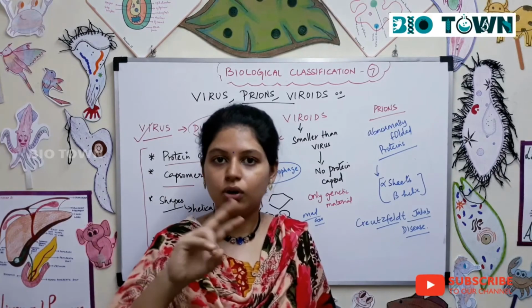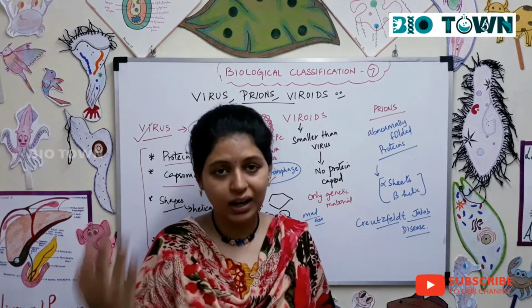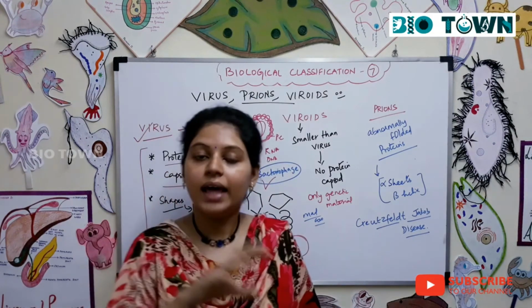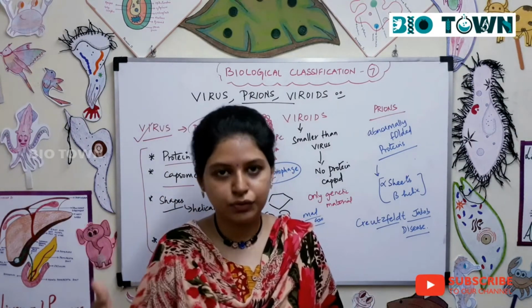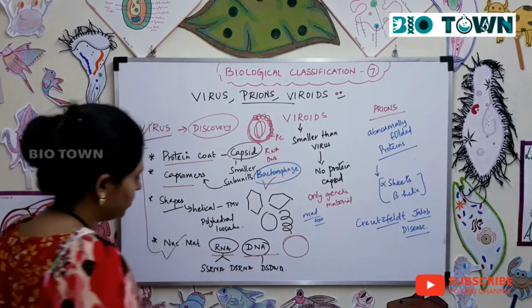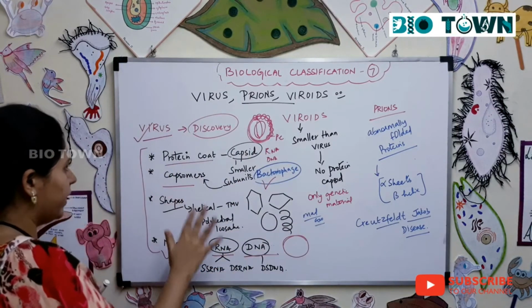And this is because of two important life cycles, which are the lytic cycle and the lysogenic cycle, and these two cycles I'll explain in future classes. Alright, so for now you can remember lytic cycle and lysogenic cycle. Now this is all about virus.